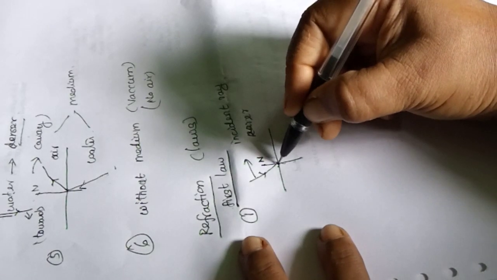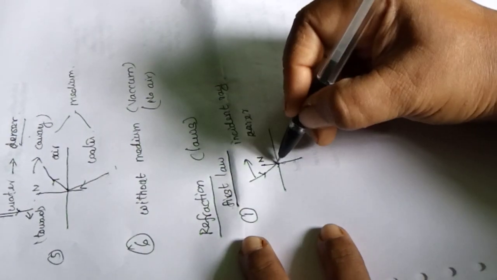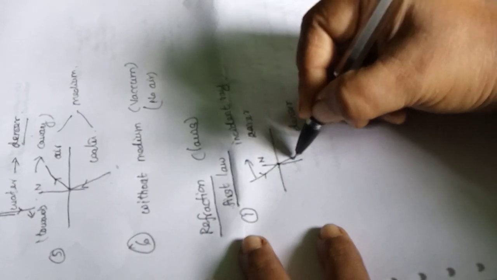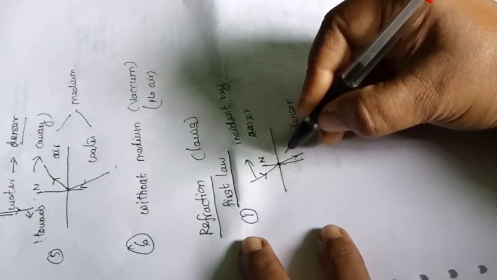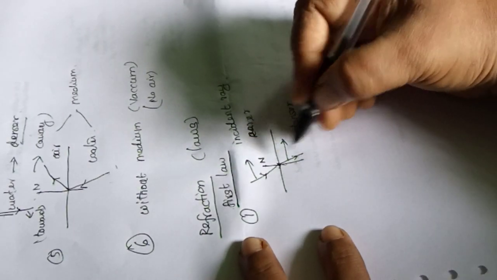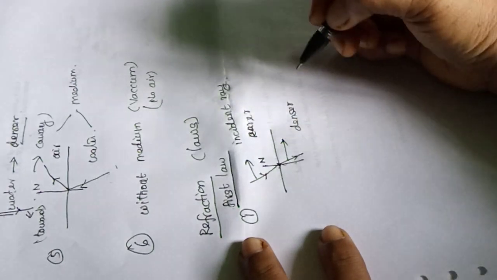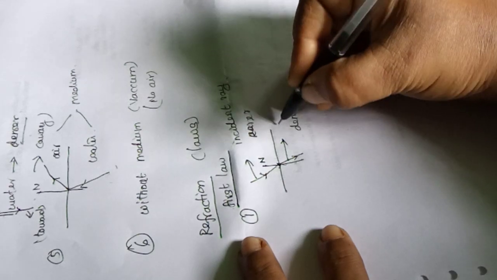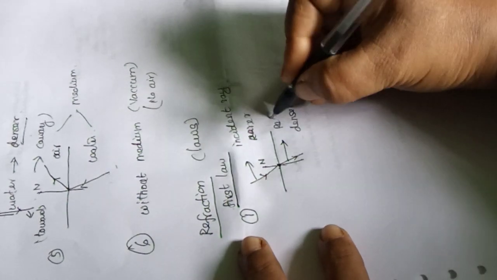After it touches the interface, if it travels from rarer to denser, it bends towards the normal. This ray gets deviated from its path when it enters the denser medium. That path we call a refracted ray.